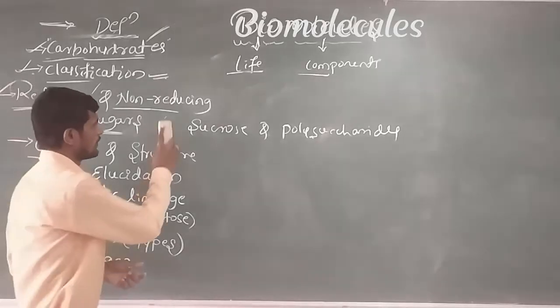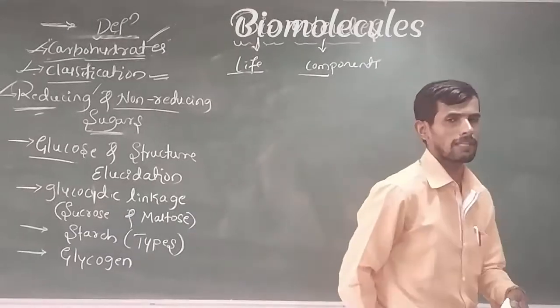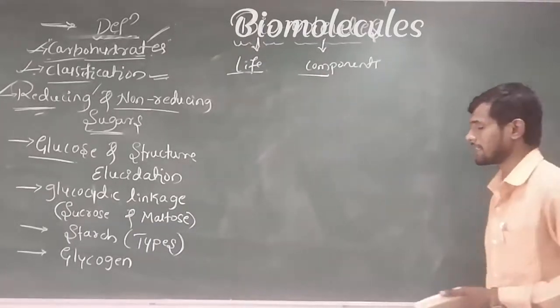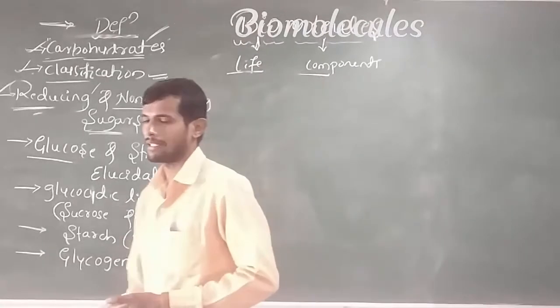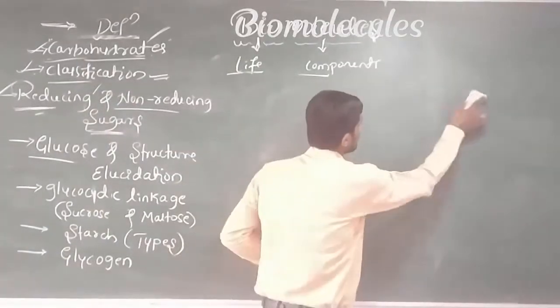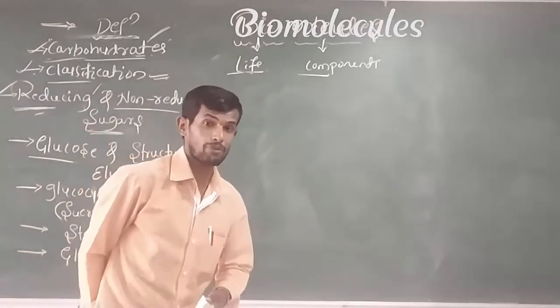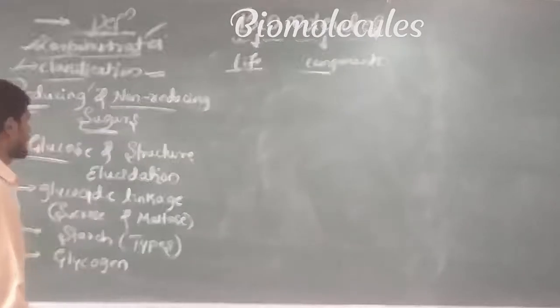Next, come to the point of glucose. Very important. I think you know glucose. Its molecular formula is C6H12O6 and it is available in grapes. Therefore, because of this point, it is also called grape sugar.